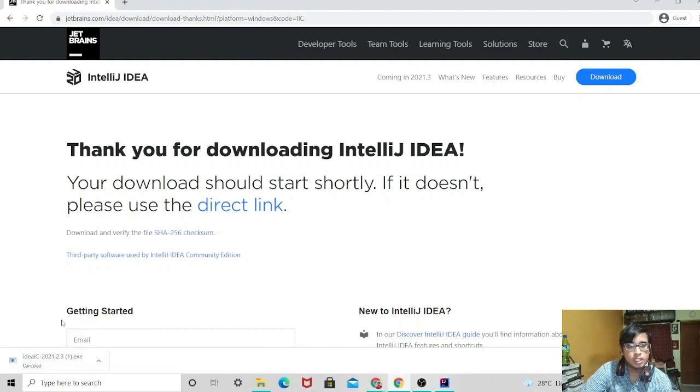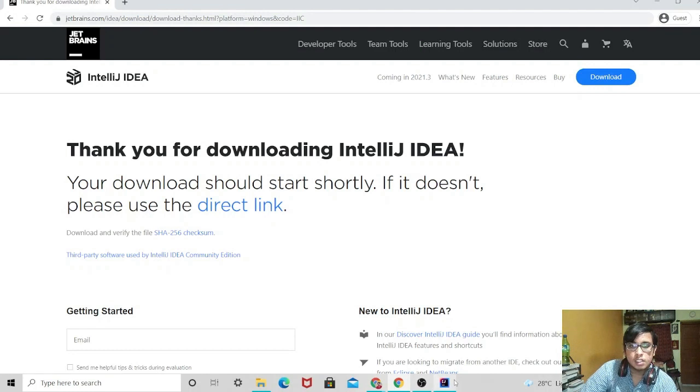Instead I will also be telling you the procedure for this. This is also very simple. Just do next, and it will be installed. And after the installation is complete, just open the IntelliJ IDE. The full form of IDE is basically Integrated Development Environment, where we write code for various programming languages. Here in this IDE, we will be writing the Java codes.